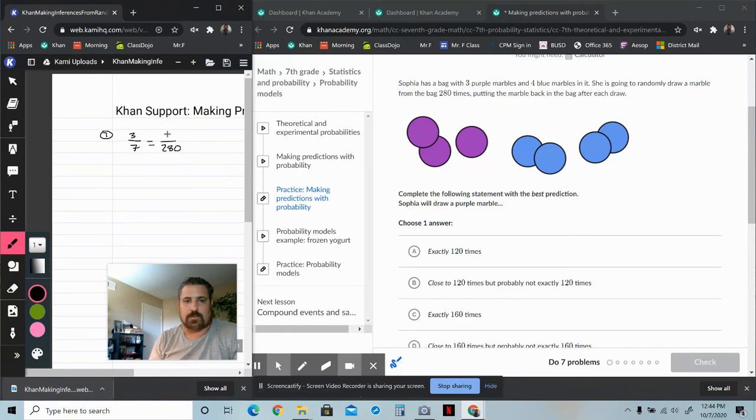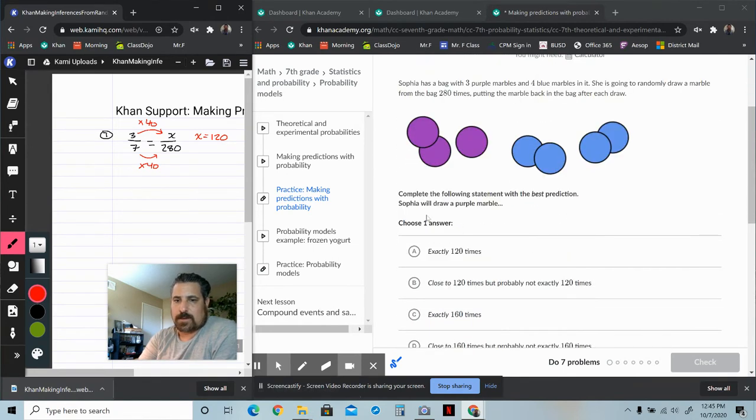This is a theoretical prediction here, so let's see what happens. If we're solving this proportion, we can ask ourselves, what can we multiply top and bottom by here? It's pretty simple. 7 times 4 is 28, so 7 times 40 would be 280. So 3 times 40 would be an equivalent value for the numerator. 3 times 40 is 120, so x would be equal to 120. Now, what does that mean? It means that 120 out of the 280 times you would expect her to draw purple.